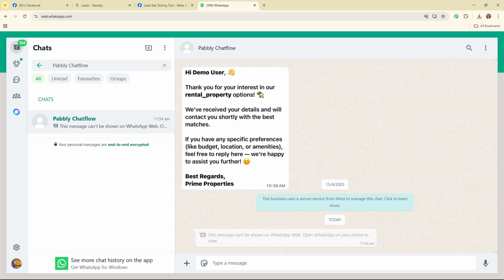Alright, so here you can see the message that I have received that says, "Hi demo user, thank you for your interest in our rental property options. We have received your details and will contact you shortly with the best matches. If you have any specific preferences like budget, location or amenities, feel free to reply here. We are happy to assist you further. Best regards, Prime Properties." So this is the message that I have sent to my lead using Pabbly Chatflow.